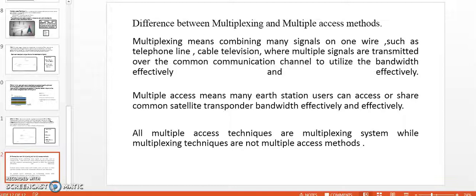Now let us see the difference between multiplexing and multiple access methods. Multiplexing means combining many signals on one wire, such as telephone line, cable TV, where multiple signals are transmitted over the common communication channel to utilize the bandwidth effectively and efficiently. While multiple access means many earth stations, users can access or share the common satellite transponder bandwidth effectively and efficiently. All multiple access techniques are multiplexing systems, while multiplexing systems are not multiple access methods.